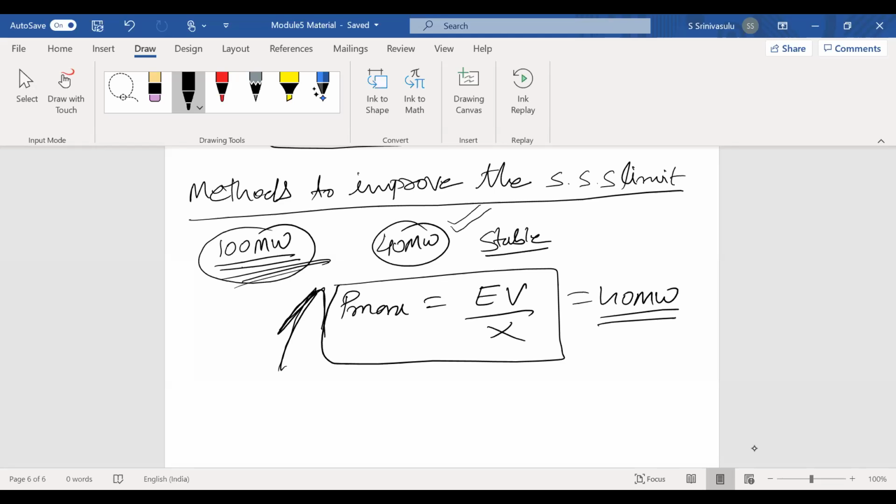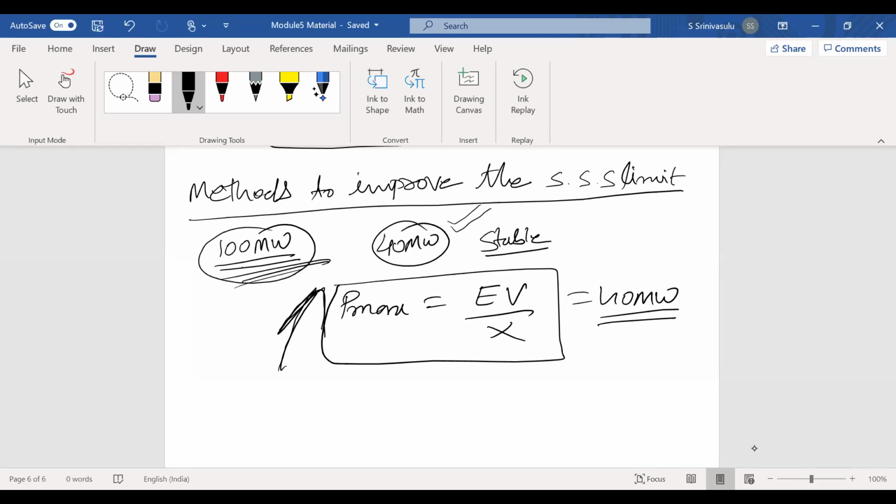What is the statement given in the steady state stability definition? It is the ability of the synchronous machine to deliver maximum power to the load and still maintain synchronization. But you are saying, sir, it is 100 megawatt, but I am transferring only 40 megawatt, my system is stable. Nobody considers that, because it has to deliver the maximum power to the load. At that time only you have to maintain stability. Now, how to improve the steady state stability limit? That we are going to discuss.